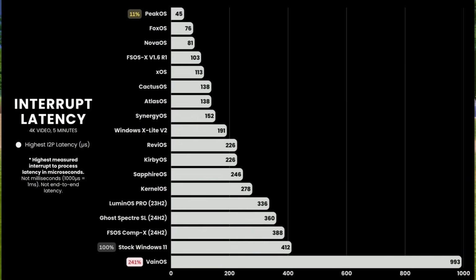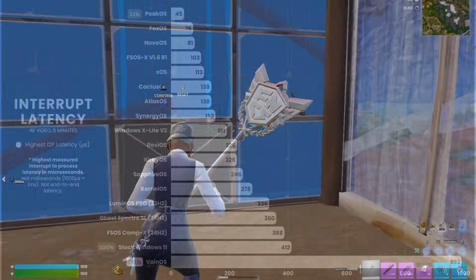And then you have another screenshot here of the interrupt latency, which I don't even know what he used to test this. Probably like LatencyMon or something obsolete. But you can see VainOS at 990. Like, that is absolutely ridiculous. This is unstable testing, and it's kind of ironic that he stole from Vain and then wants to show their OS being this bad in his video.